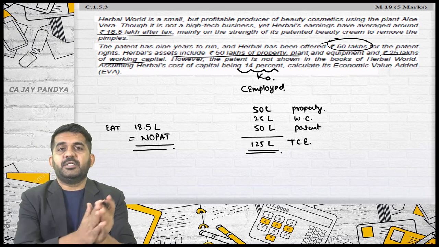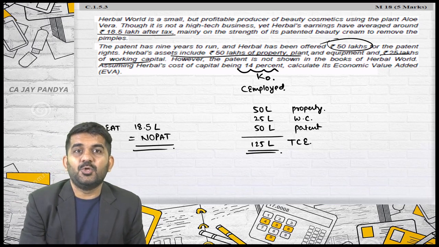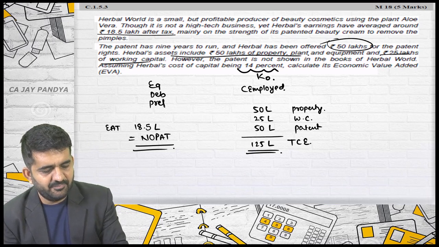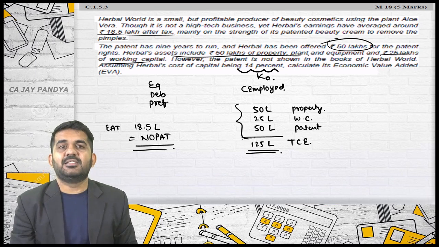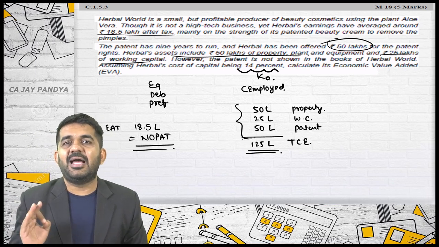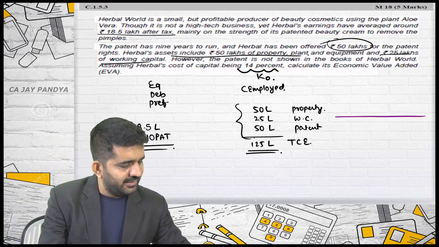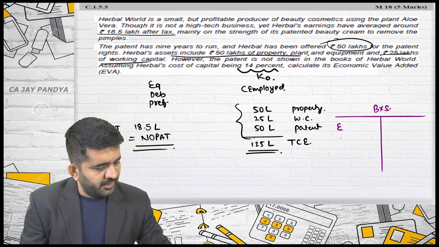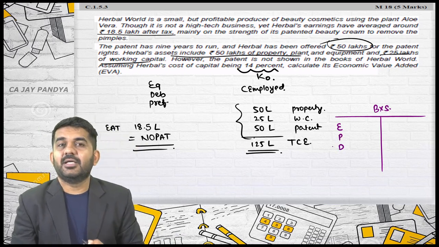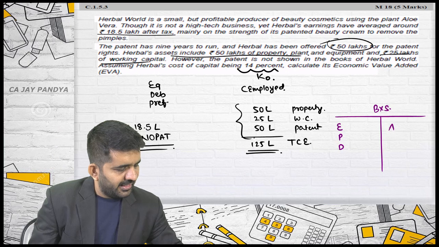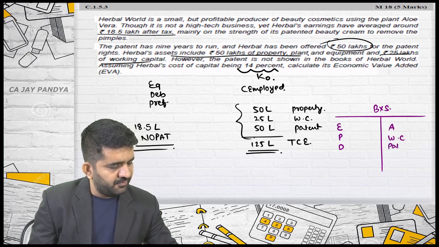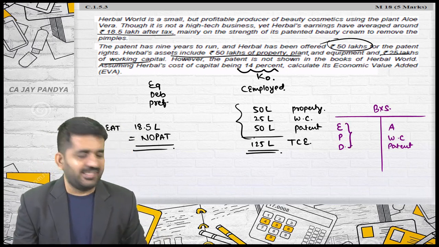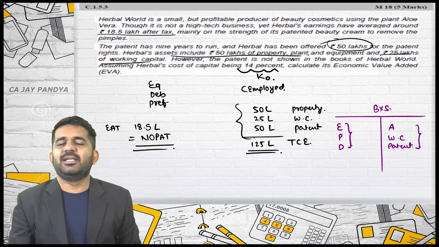KO will be 14%. Is it not? The question arises as, sir, you told us that capital employed is equity, debt and preference. Here you are adding something else. Is it not? Please understand, the balance sheet of any company is always tallied. This is a balance sheet. Is it alright? Equity, preference and debt are over here. Is it alright? Asset, working capital, patent if written is over here. Is it alright? So either you can add these 3 or you can add these 3. It does not make any difference.